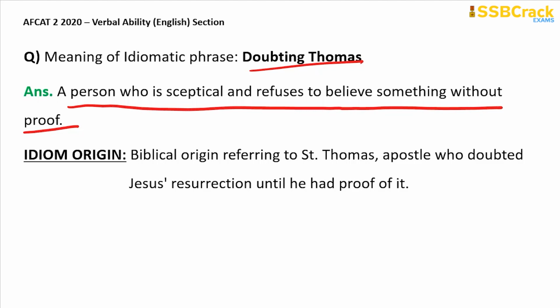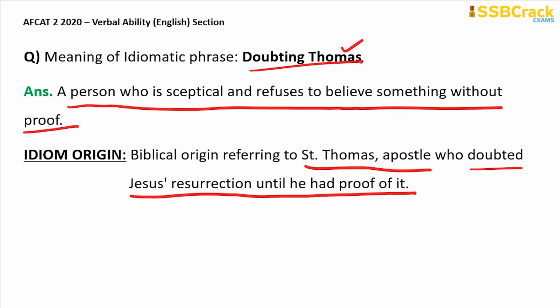And this idiom doubting Thomas is of biblical origin, and it originates from Saint Thomas, the apostle, who doubted Jesus' resurrection until he had proof of it. So basically, this Thomas was St. Thomas, the apostle who doubted Jesus' resurrection until he had proof of it. And from this biblical origin of St. Thomas, the idiomatic phrase doubting Thomas has come. So doubting Thomas is a person who is skeptical and refuses to believe something without proof.